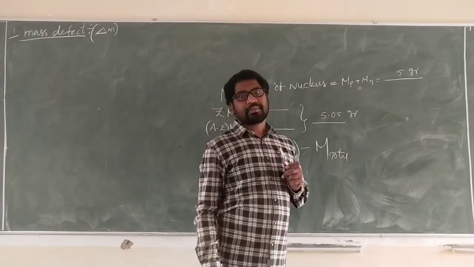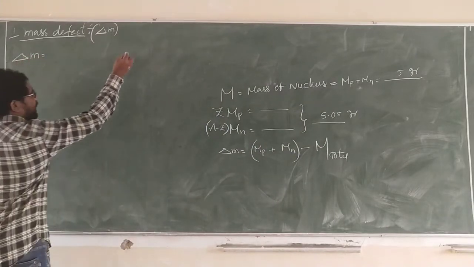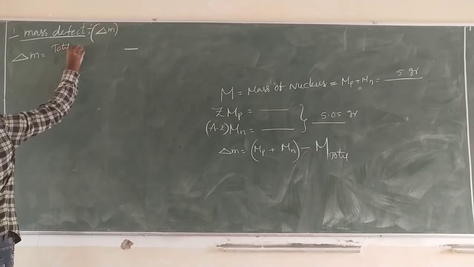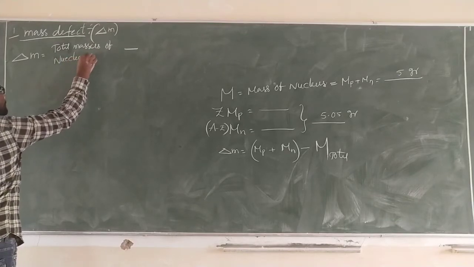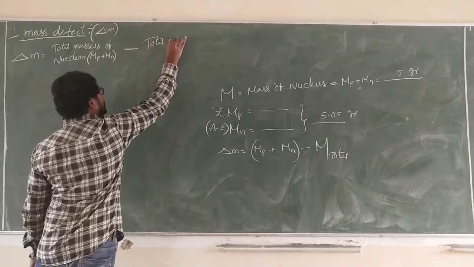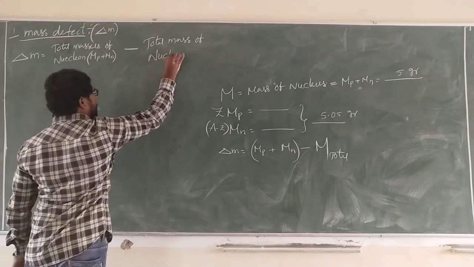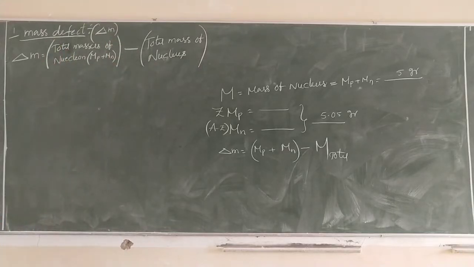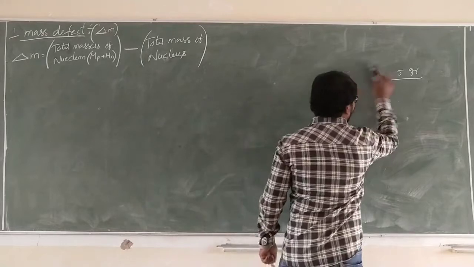So mass defect, delta m, is the difference between the total mass of the nucleons, mass of proton plus mass of neutron, and the total mass of the nucleus. That is called mass defect.